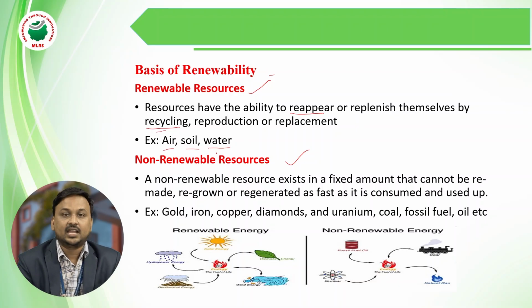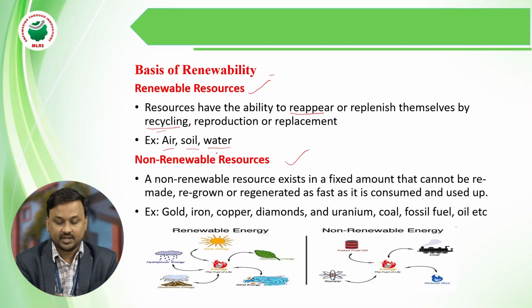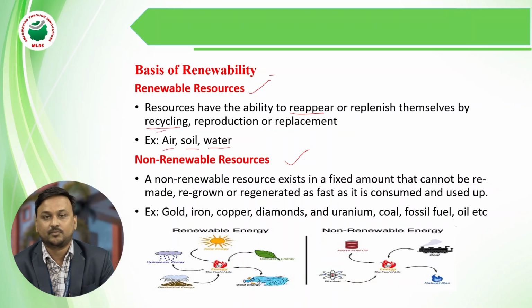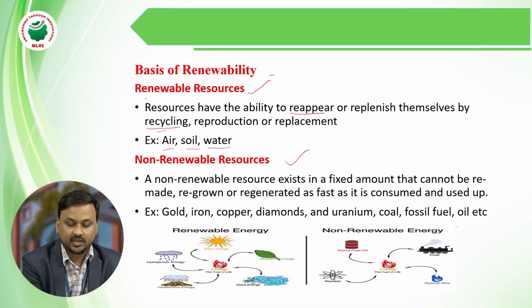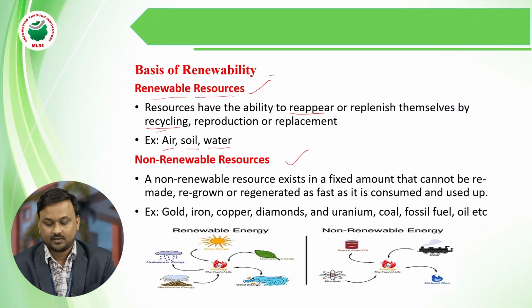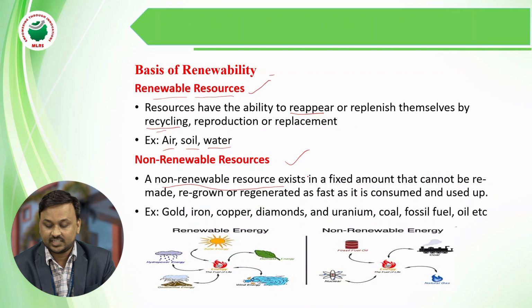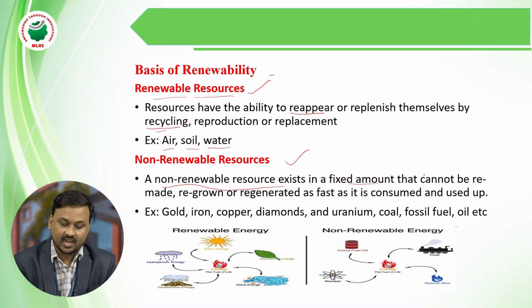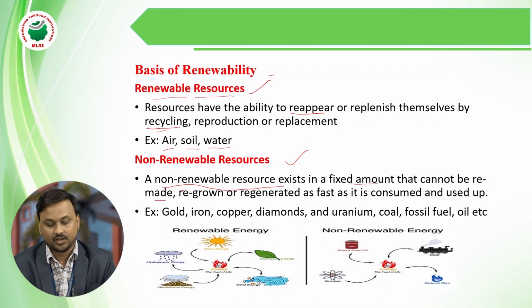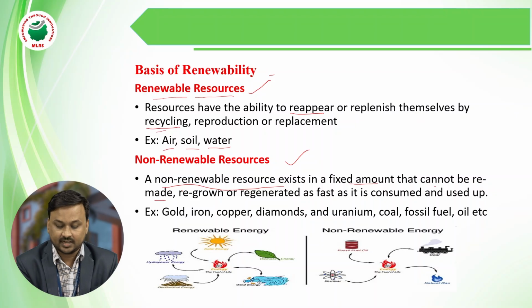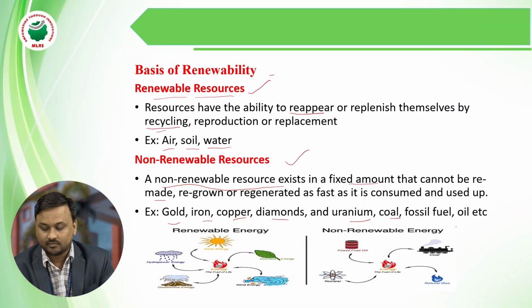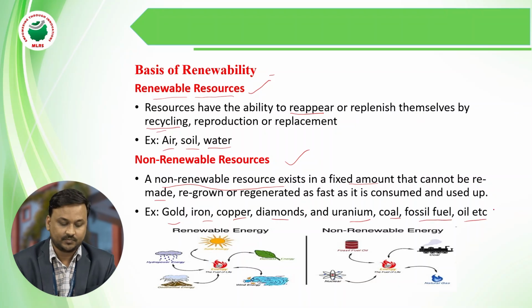Next, non-renewable resources exist in a fixed amount and cannot be regrown or regenerated. Examples are gold, iron, copper, diamonds, uranium, coal, fossil fuels, oil, etc.